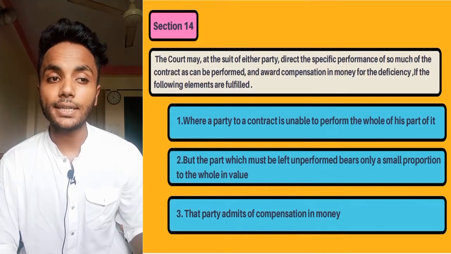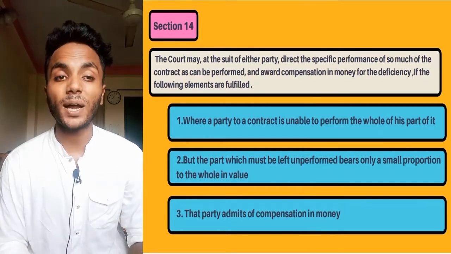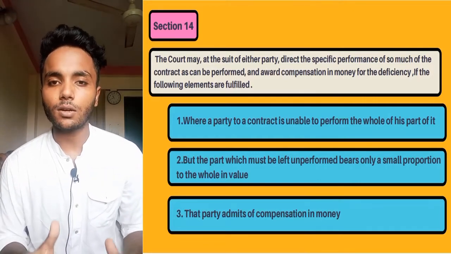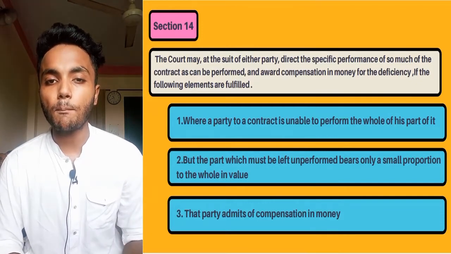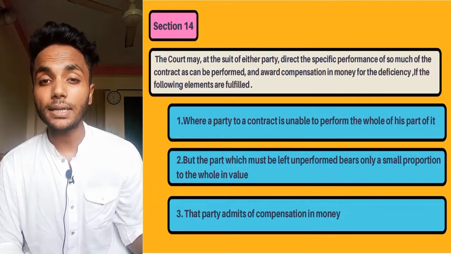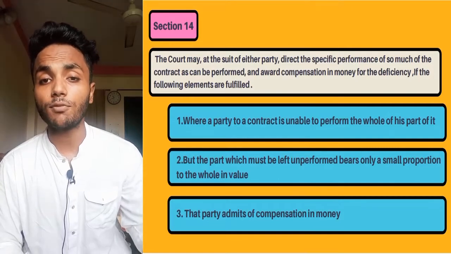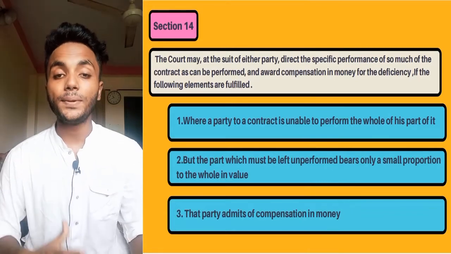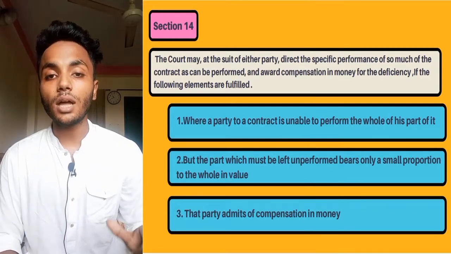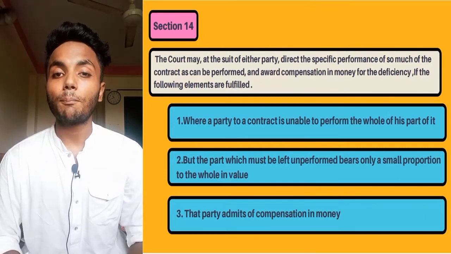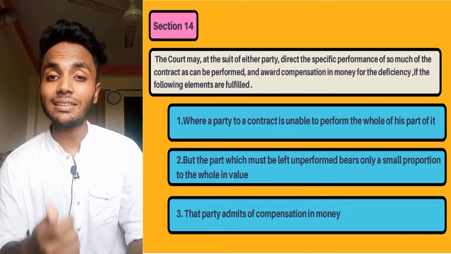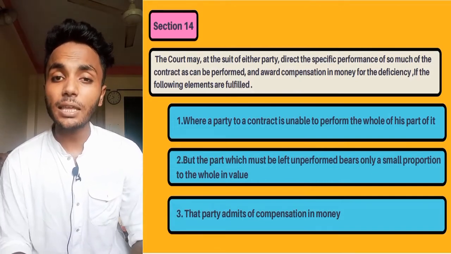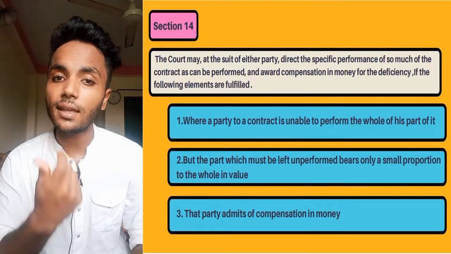First, where a party to a contract is unable to perform the whole of it. So if a contract is entered into by two parties and one party is unable to perform the whole, but the part which must be left unperformed bears only a small portion to the whole in value. So the part which must be left unperformed is a small portion, which is also written in the side note of the section, that the part unperformed is a small portion.